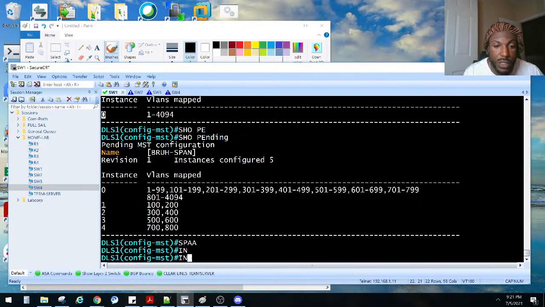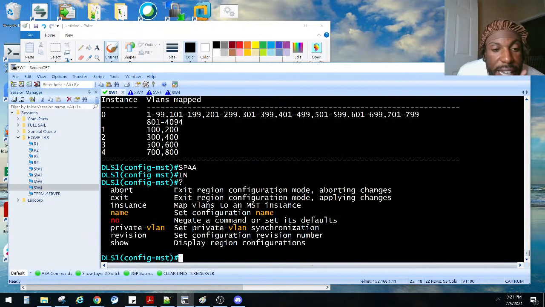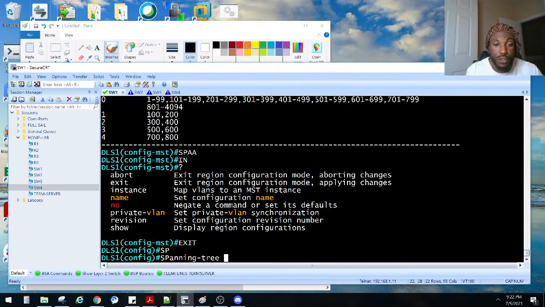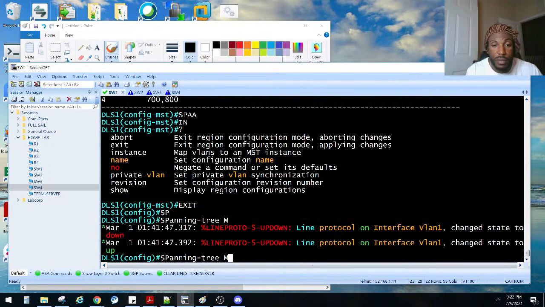Instance, no. Let me question mark real quick. I think I gotta get out though. Abort, name, no, private VLAN, revision, show. Yeah, I think you gotta get out. You gotta get out and then do it. Exit, then spanning tree, MST.